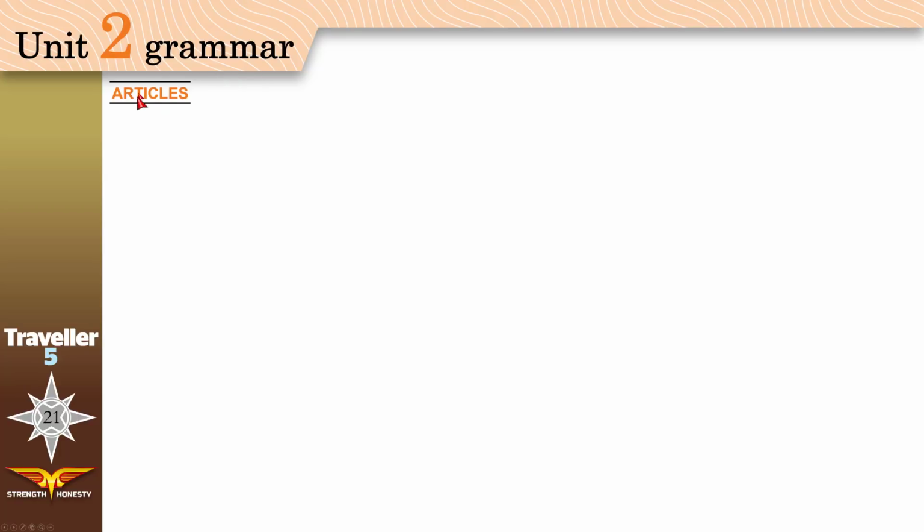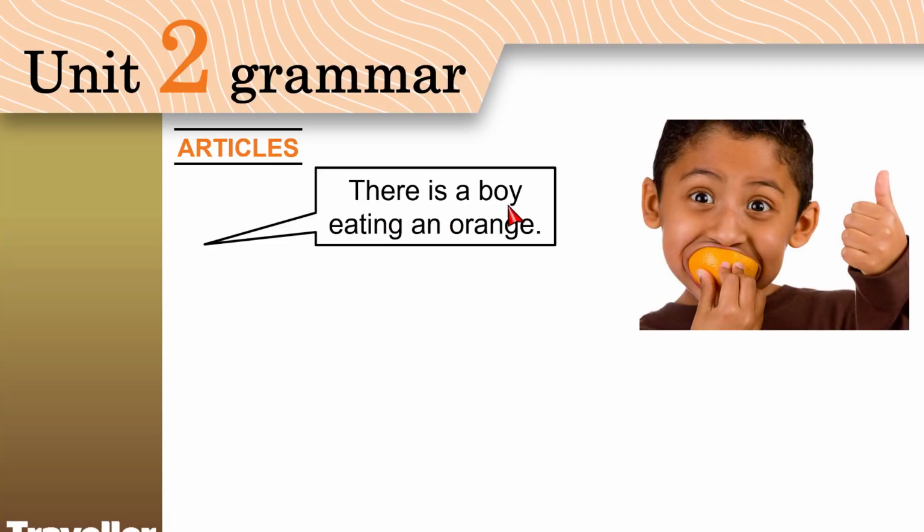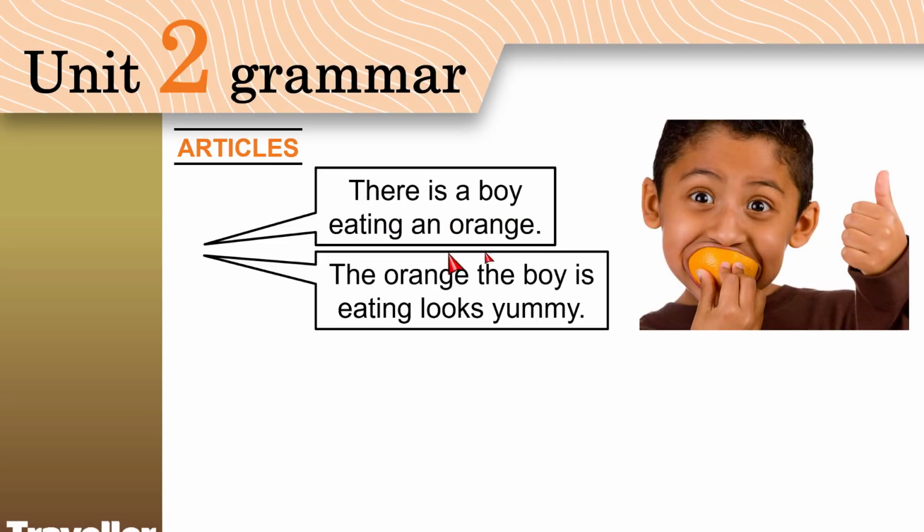Grammar. Articles. What are they? There is a boy eating an orange. The orange the boy is eating looks yummy. Now, a, an, and the are what we call articles. In this video, we will learn when we should use a, an, and the.